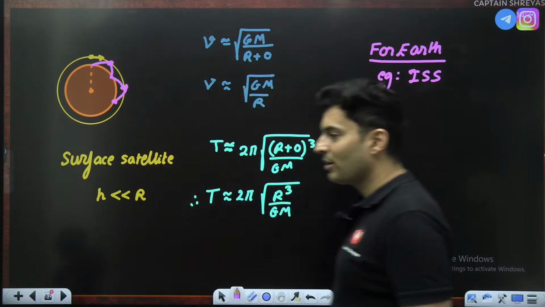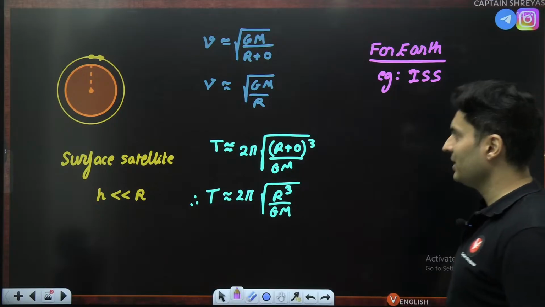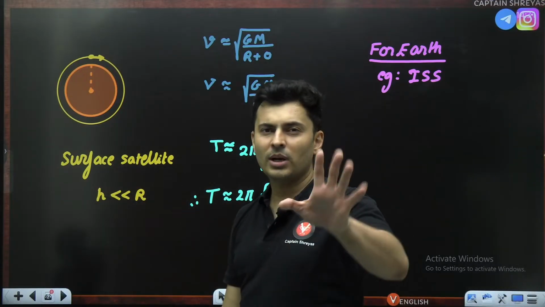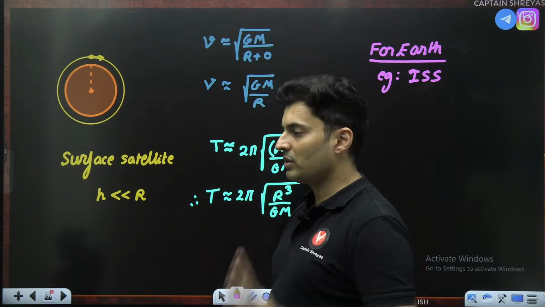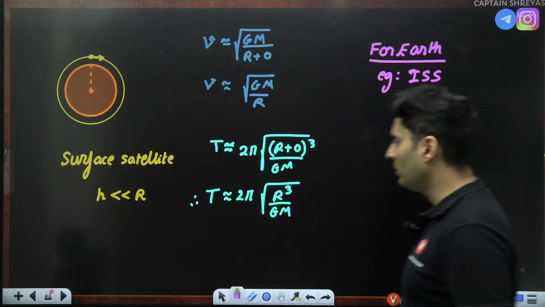So you need to make frequent trips, so that's why it's very close to the surface. It's typically 400 kilometers from the surface of the Earth, just 400, that's all, not much.